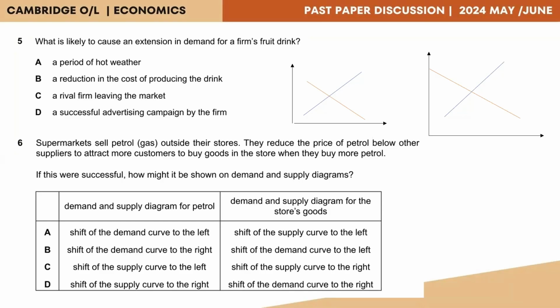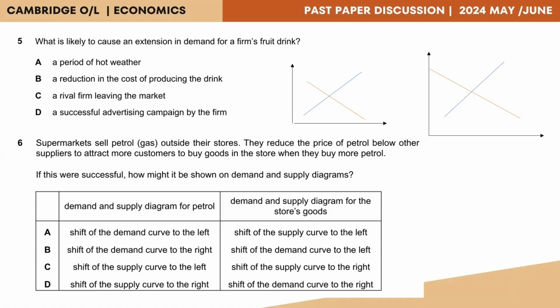Question 5. What is likely to cause an extension in demand for a firm's fruit drink? Option A, a period of hot weather. B, a reduction in the cost of producing the drink. C, a rival firm leaving the market. D, a successful advertising campaign by the firm. Before we proceed on to finding the accurate answer, let's explore the meaning of the term extension.